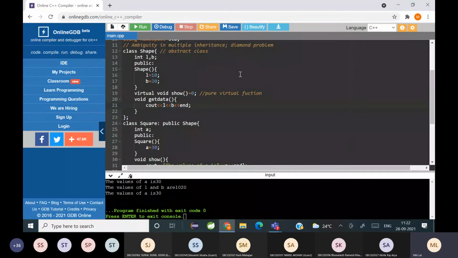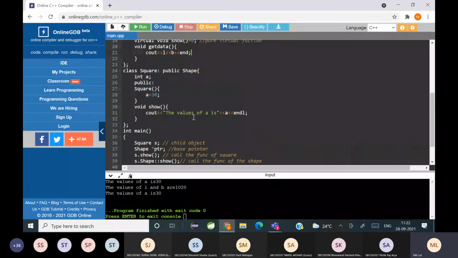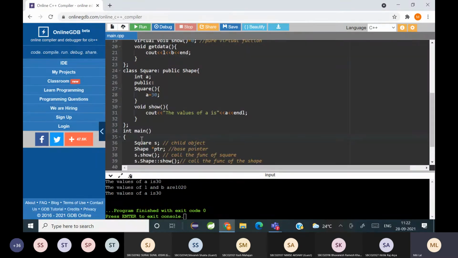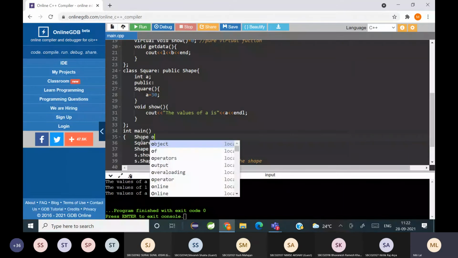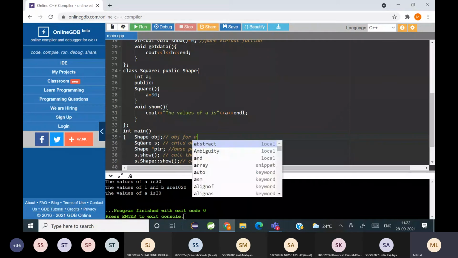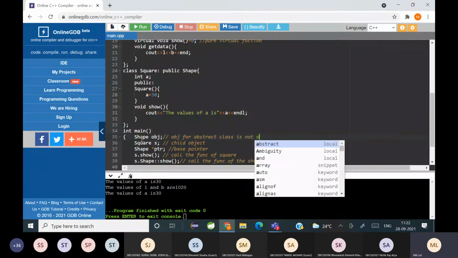Another thing you all have to remember is an abstract class का object हम create नहीं कर सकते. मतलब मैंने यहाँ पे shape object लिखा तो वो गलत है. Creating an object for an abstract class is not allowed.